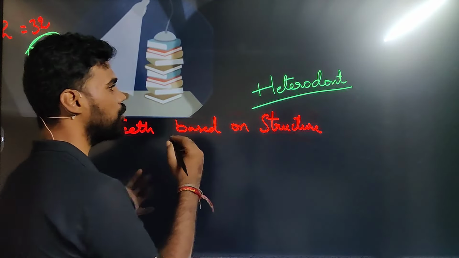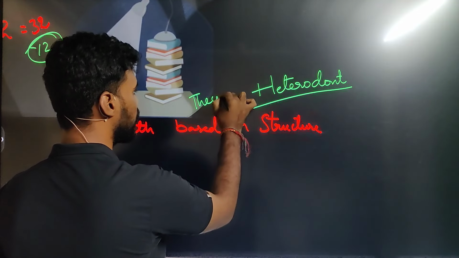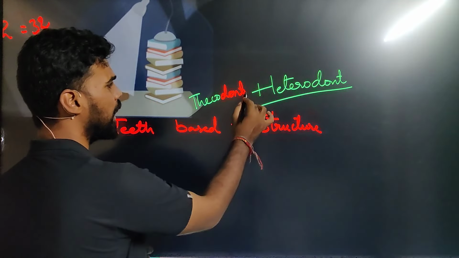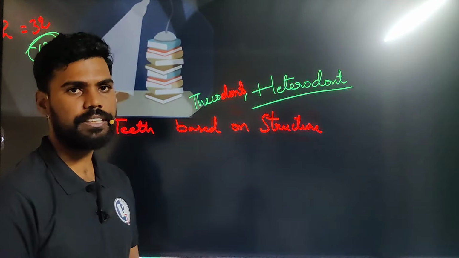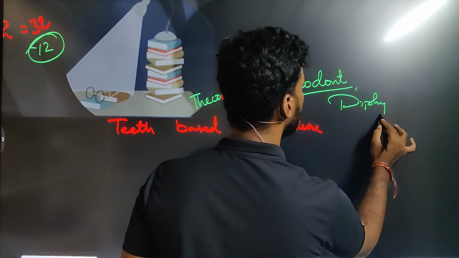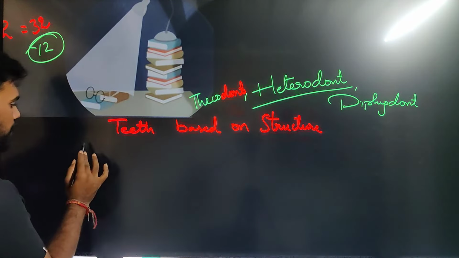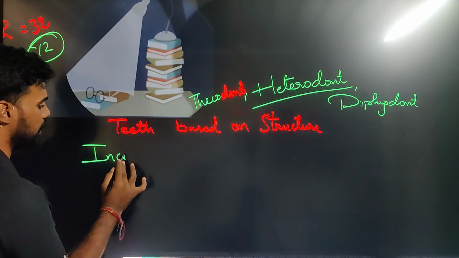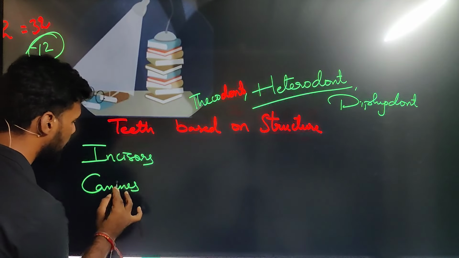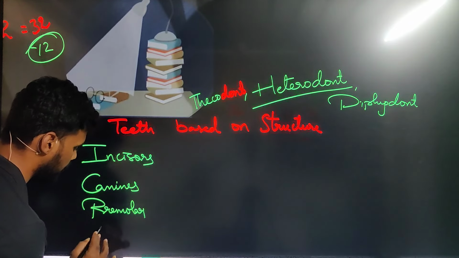Then you can write: human teeth are thecodont because teeth are embedded inside the jaw, they are heterodont because different kinds of teeth are present here, and they are diphyodont because we have 2 different sets of teeth inside our body. Okay, let's see what the different kinds of teeth present inside our body are. The first one is incisors, next is canines, next is premolar, and the next is molar.